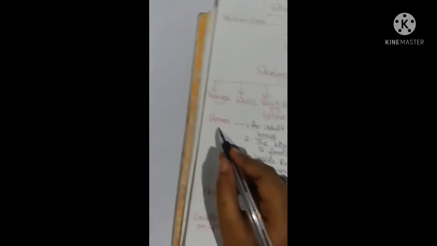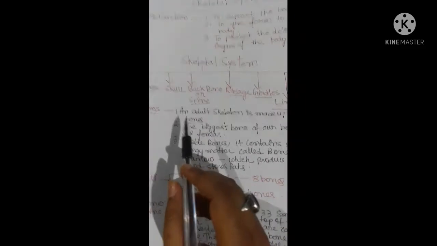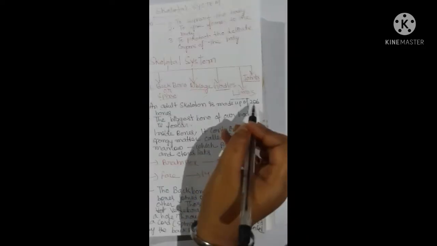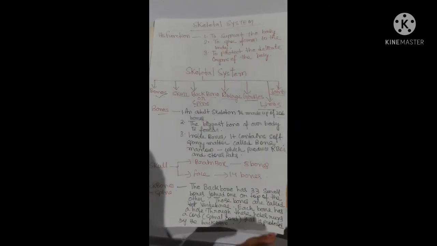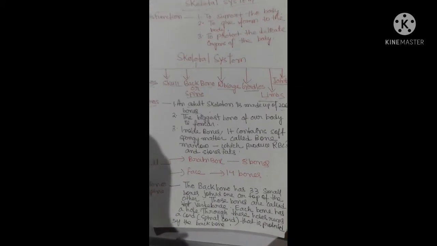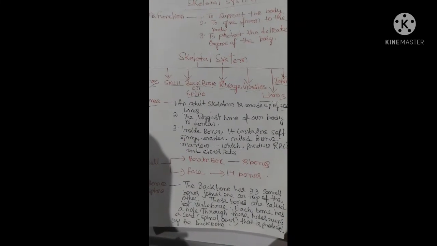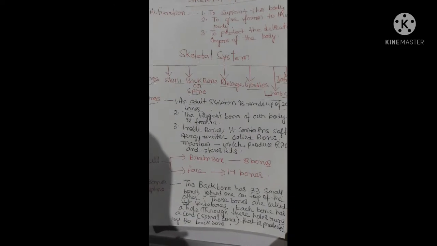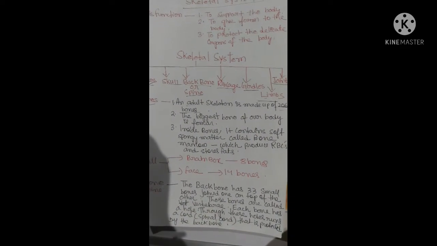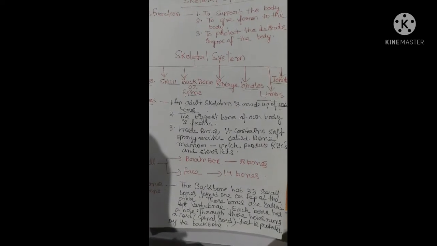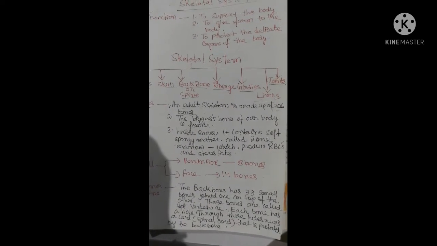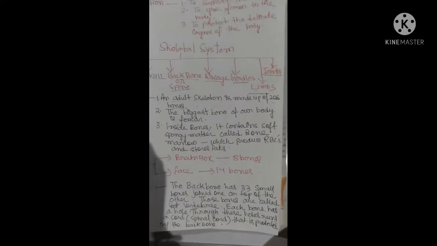Now we come to the bone. Now understand what a bone is. An adult skeleton is made up of 206 bones, and we are unaware that bone constitutes the main structure of the skeletal system. Now the biggest bone of our body is the femur. It is present in our thigh, in the downside of our thigh. The femur is the biggest bone of our body.